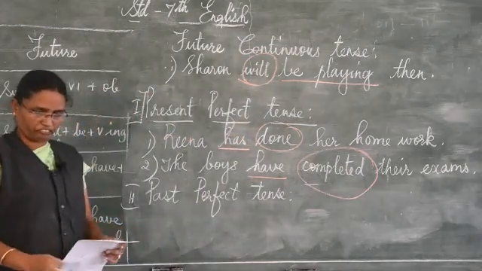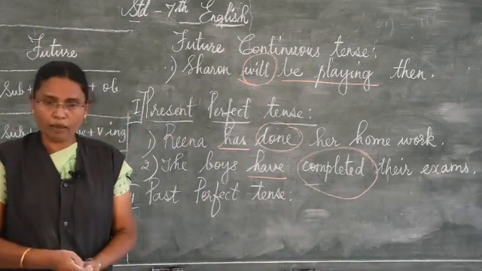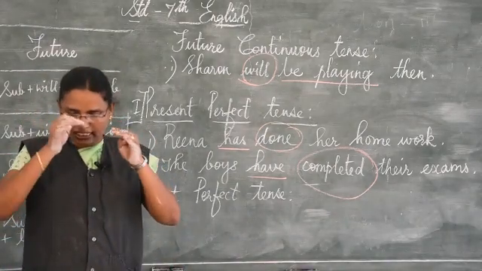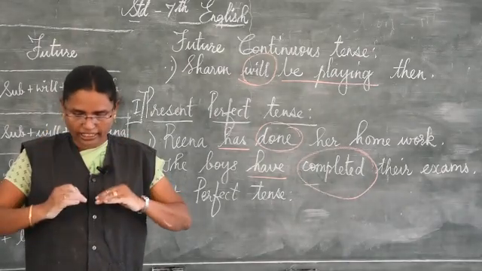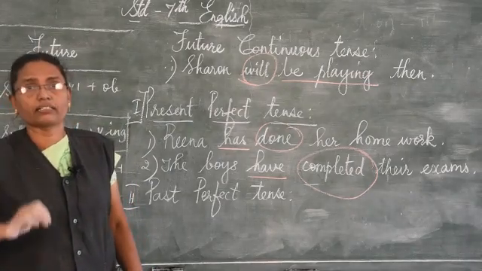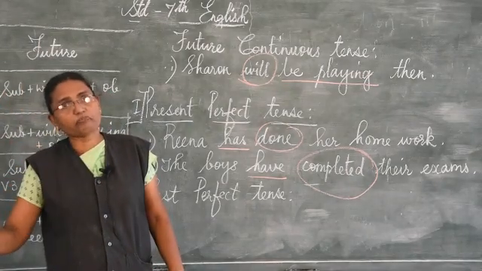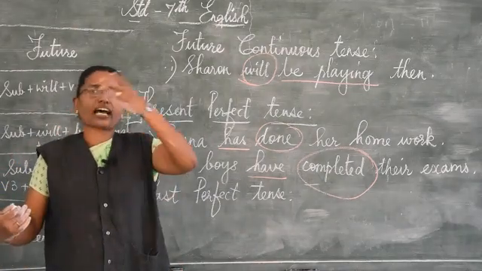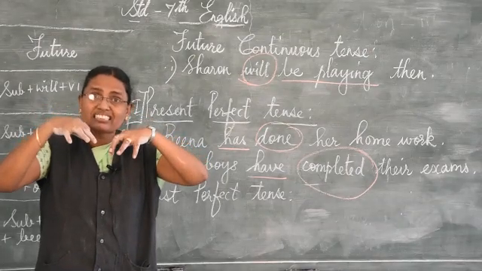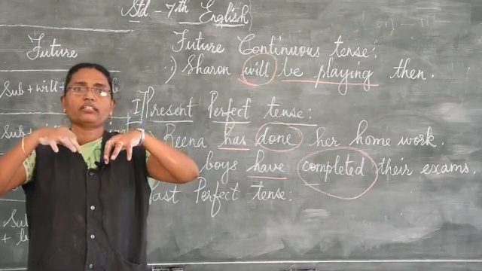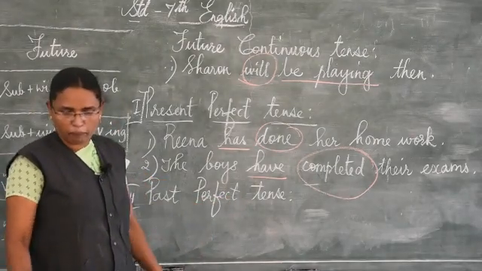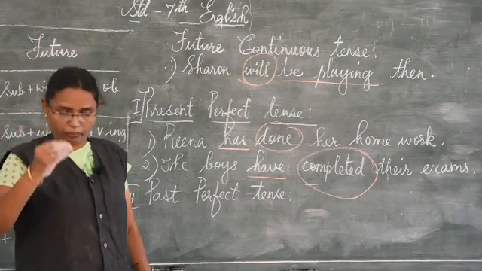What this past perfect tense tells you is, the past perfect tense is used to express an action which was completed at some point in the past before another action began. This action had started previously before another action would start. That point, that situation, you say past perfect tense. So your past perfect tense, I want to give you some example.